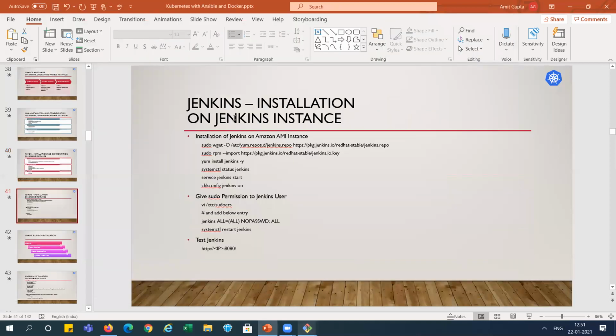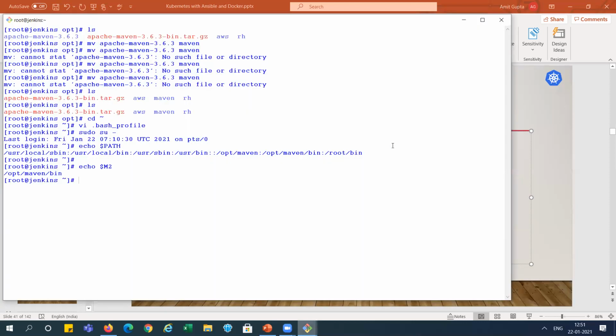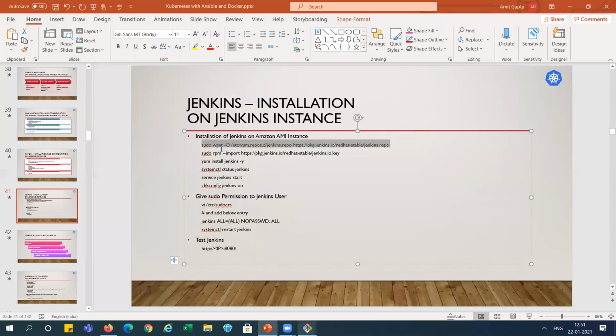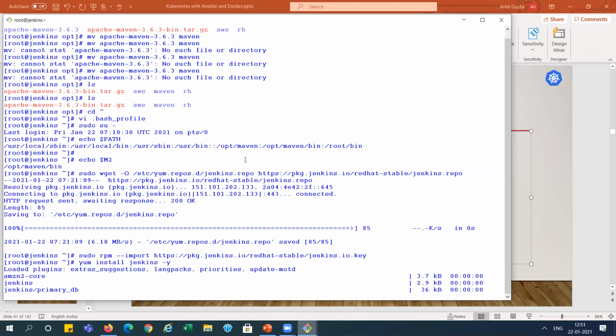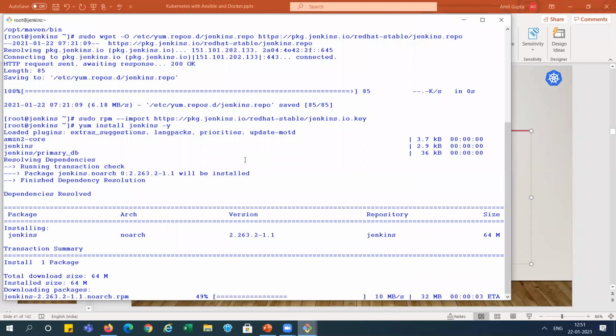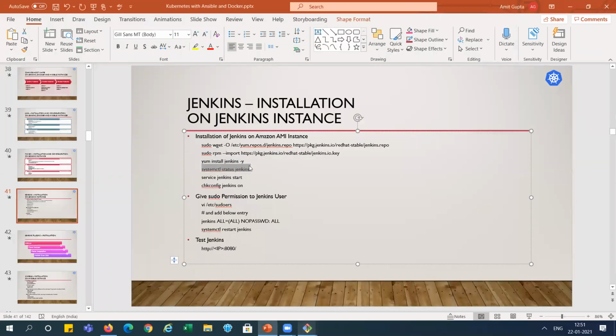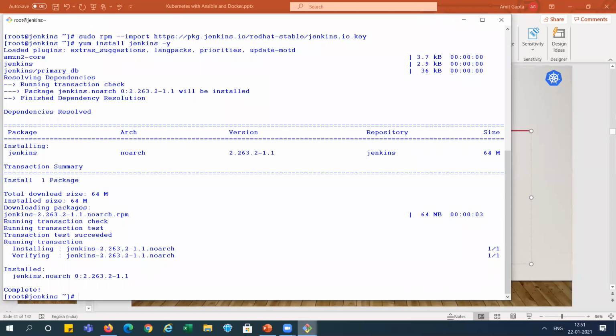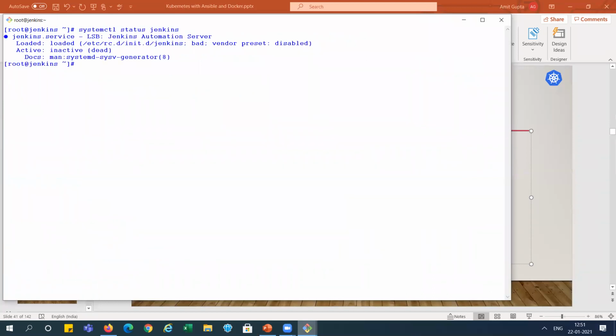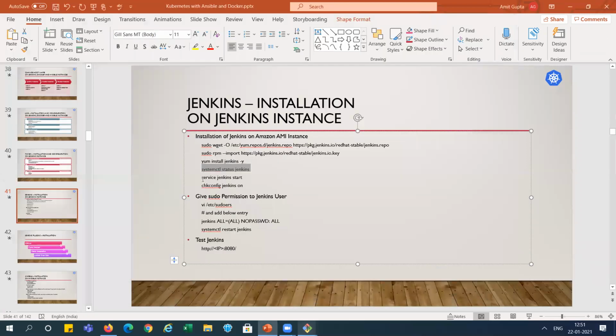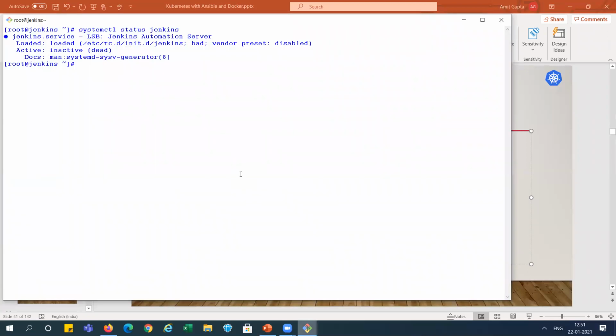Now we will install Jenkins on the Jenkins system. First, we need to configure the repository, right? Then take the keys, then install Jenkins. It is installing. Then we will check the status for Jenkins. Status is not started, so we need to start the service. Jenkins is started, right?